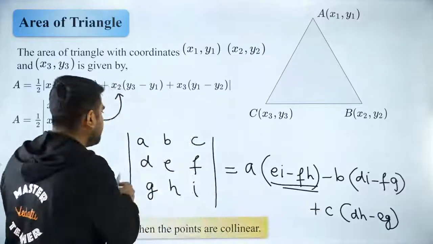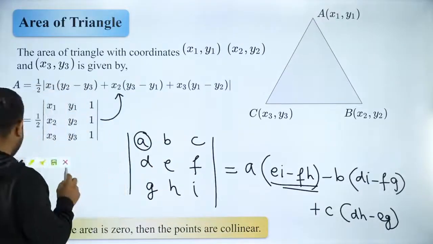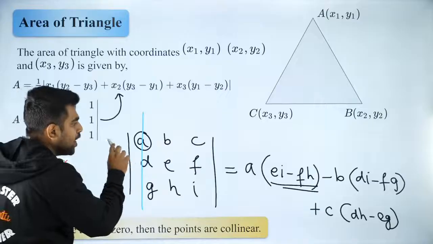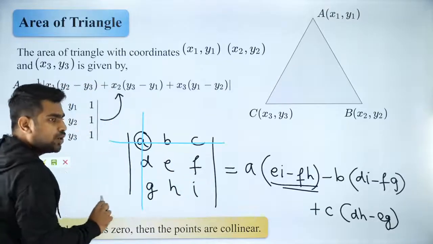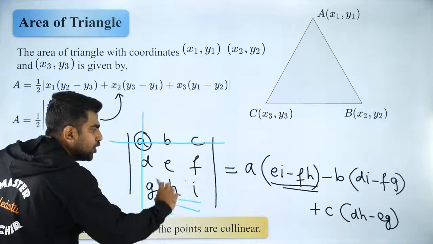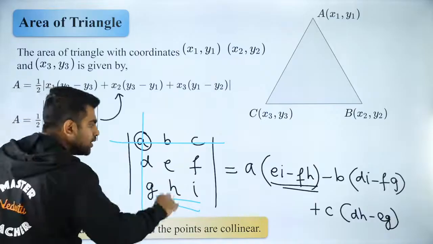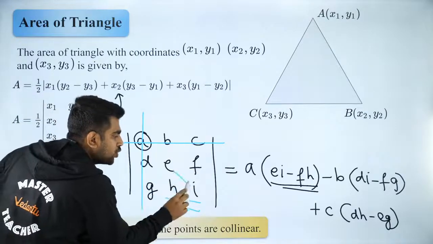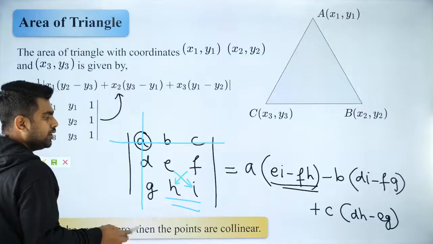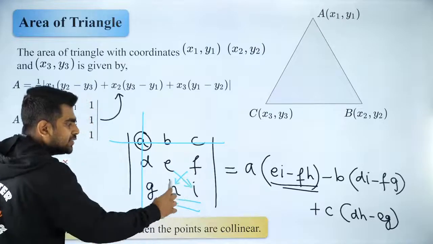If I say A, I will hide the first row and first column. So what is left out? These 4 boys are left out. So these 4 guys, what I'm going to do? I'm going to crisscross multiply and subtract. So E into I minus F into H.